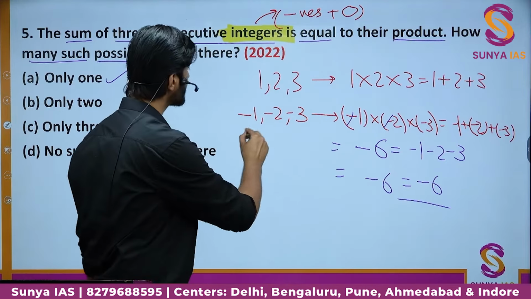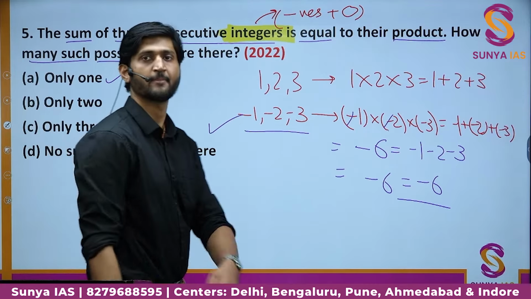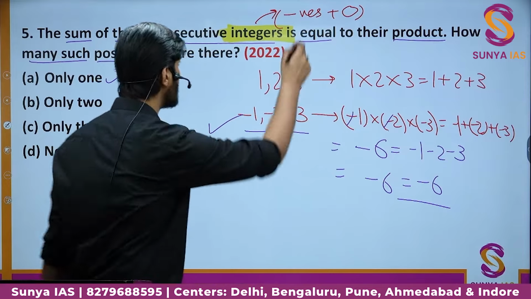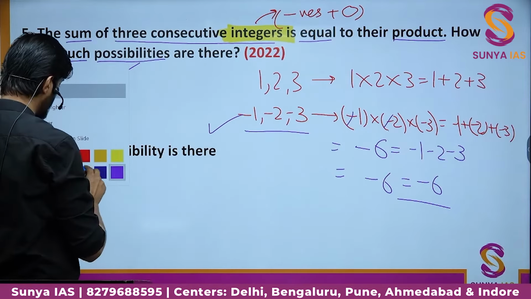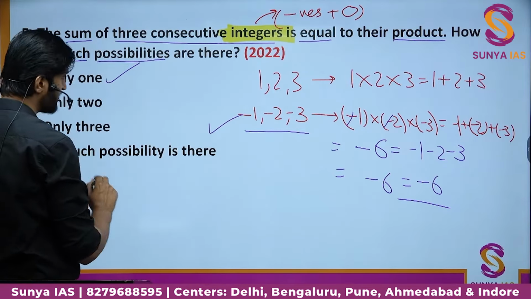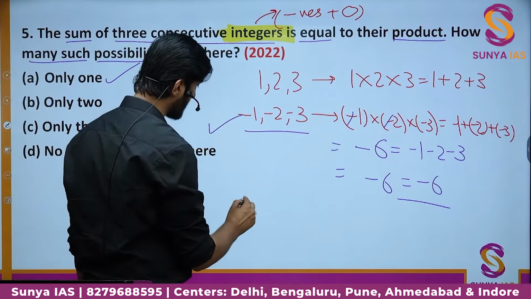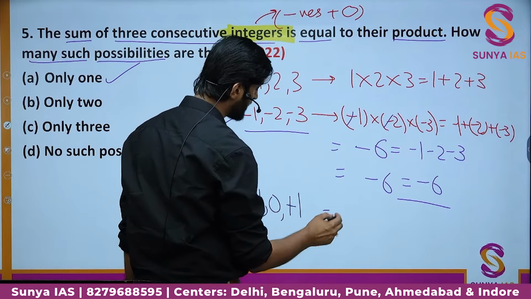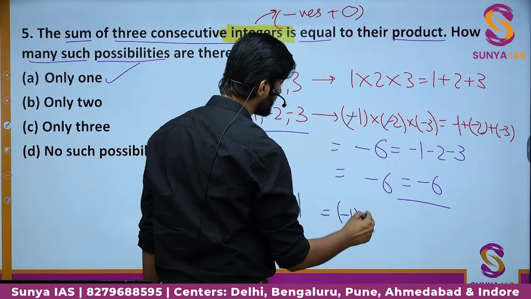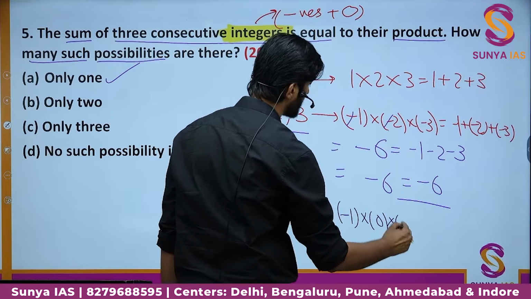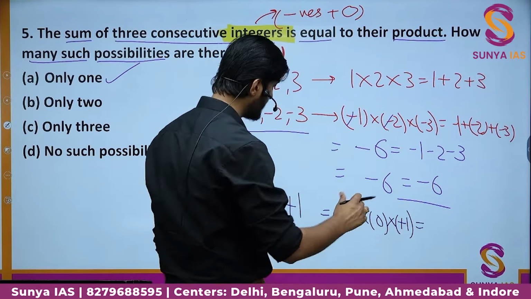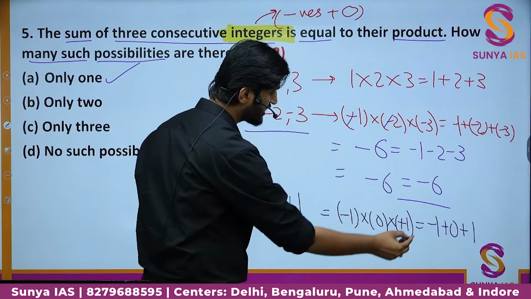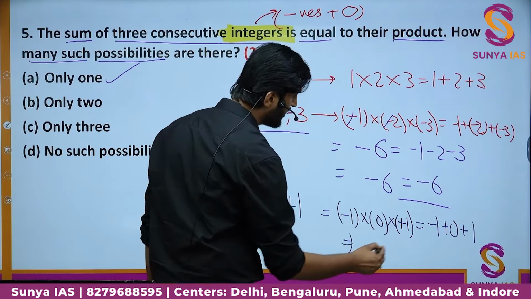This is another set which is satisfying the criteria. Apart from it, there is one more set you can think about, because now we are including 0 also in the discussion. We can have a third set which is satisfying the criteria, that is -1, 0 and +1. When we multiply -1 into 0 into +1, and when we add -1 plus 0 plus 1, you can simply see that when we multiply any number by 0, we get 0.